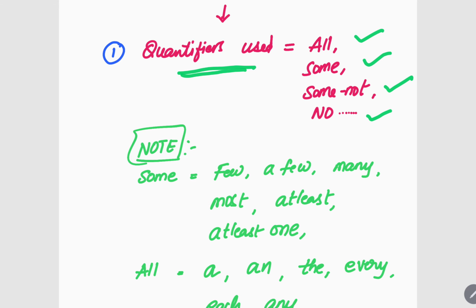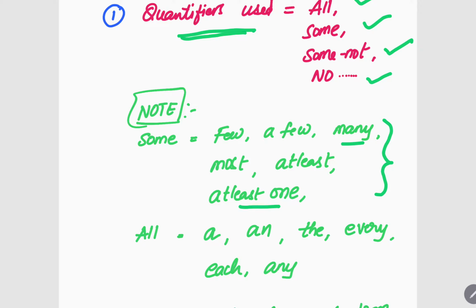Remember, there are a few words for which you can use some as a quantifier. For example, if you see few apples are bananas, you can also think like some apples are bananas. If you see at least one apple is a banana, you can also say some apples are bananas. If you see many apples are bananas, then also you can say some apples are bananas. So these are some of the words which you can completely reflect to as the some quantifier. Got it? Please remember this by heart.